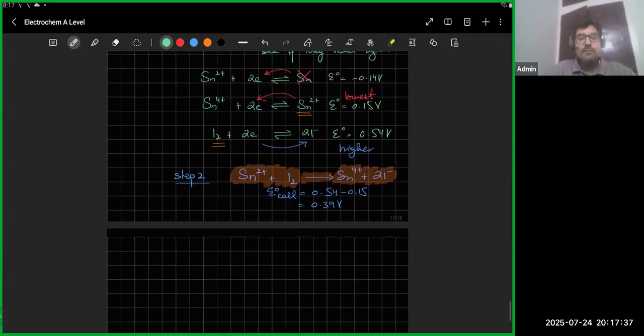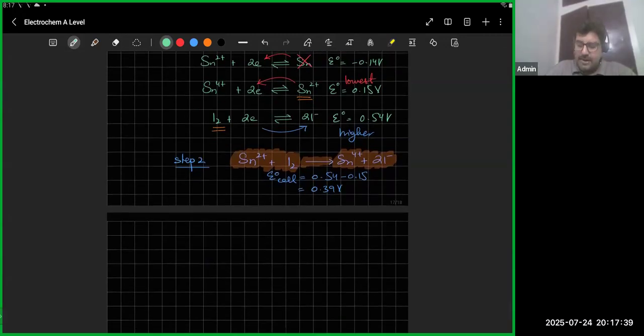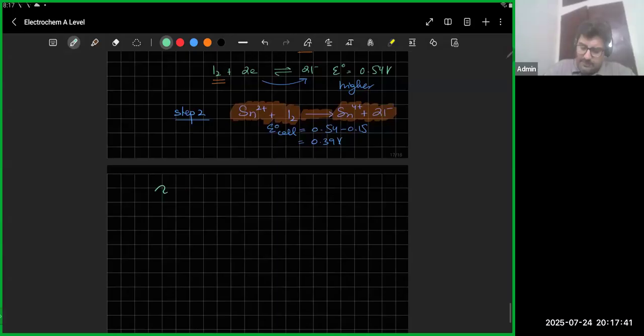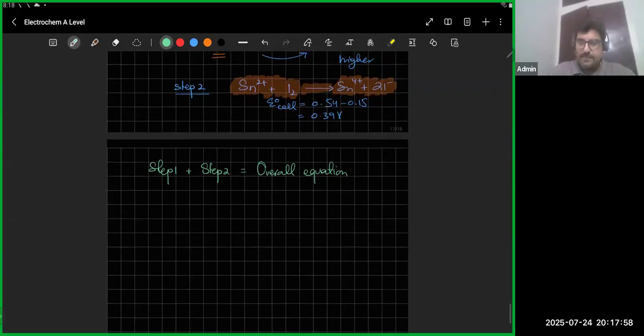Achha, so this is more complicated because I'm going to add up the two steps. So that's going to give me my overall equation. So it's multiple redox which are getting added up.